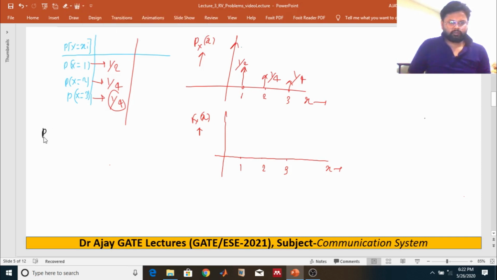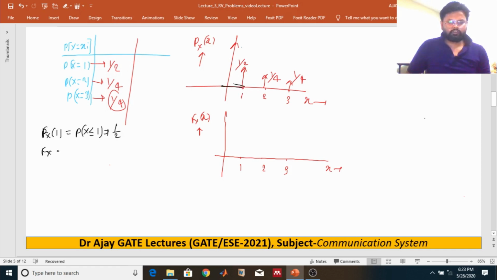The cumulative distribution function is nothing but probability of X less than or equal to 1. Less than or equal to 1 means we need to add this probability, that means 1 by 2.